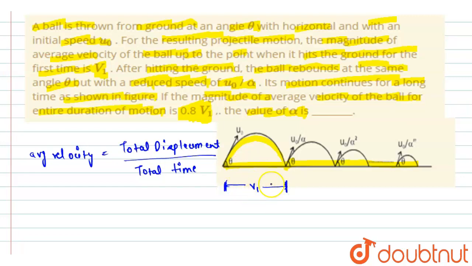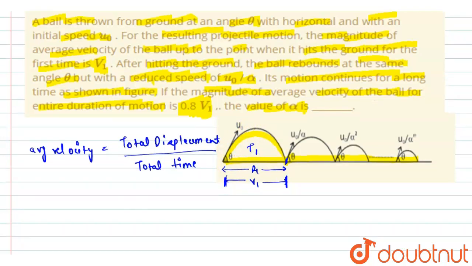If I assume the horizontal range of the first complete projectile motion up to this point is r1, and the total time taken by the particle to complete this motion is t1, then we can write v1 equals r1 over t1.